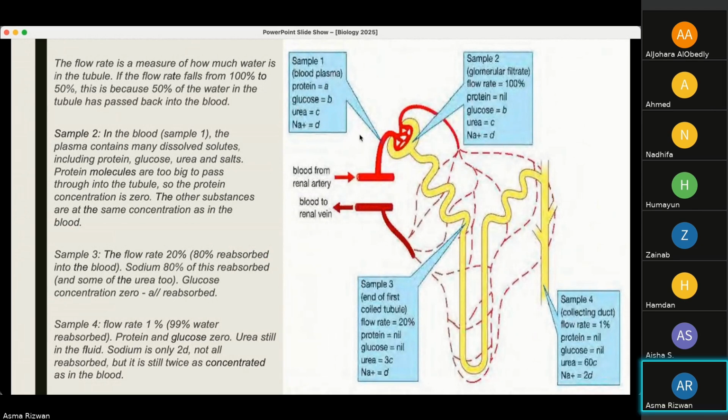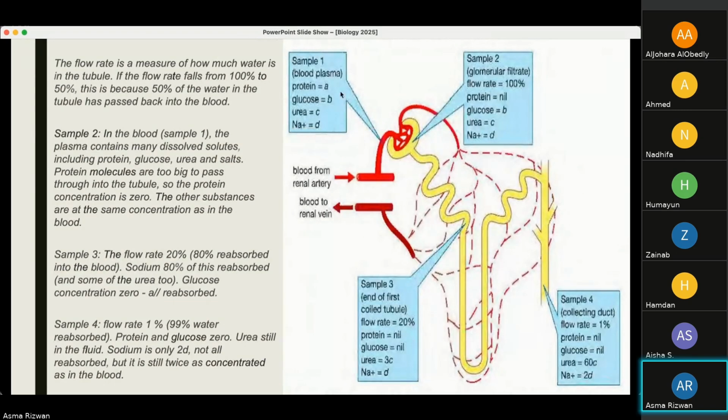So the flow rate is actually important here, which is a measure of how much water is in the tubule. If the flow rate falls from 100% to 50%, this is because 50% of the water in the tubule has passed back into the blood. So water does come out and then it passes back into the blood.